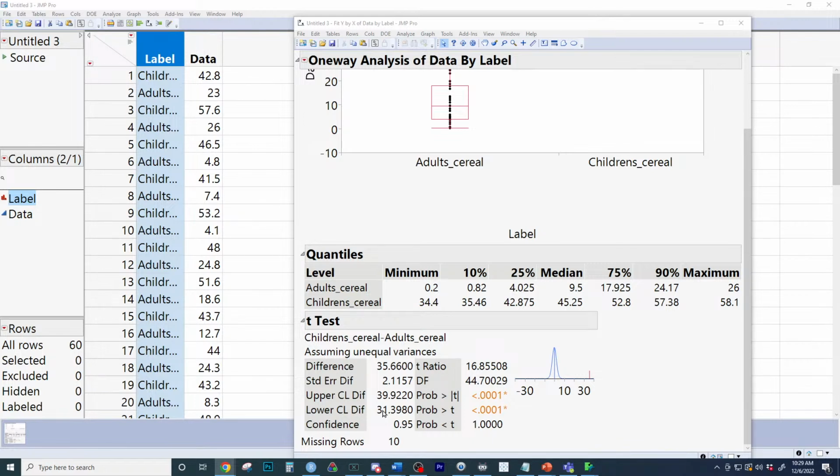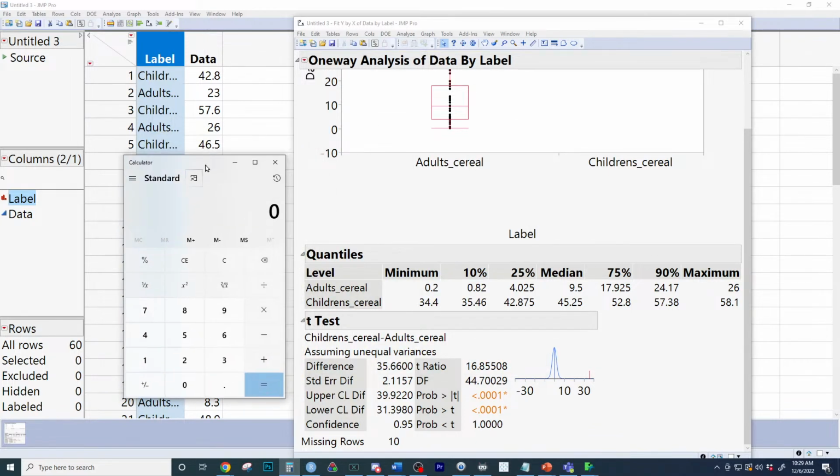Oh, Blake did a great job right there getting more accurate decimals. Blake did 4.2. And think about this, 35 plus 4, which is what I was going for, is equal to 39. And 35 minus 4. So if you want to find out the exact margin of error, it's about 4.3, right? You could go right here and take the upper. I remember we said it's about 4. So there's the exact, Blake. Was your estimate of about 4.2 pretty close? So we took the distance, the difference from the upper.